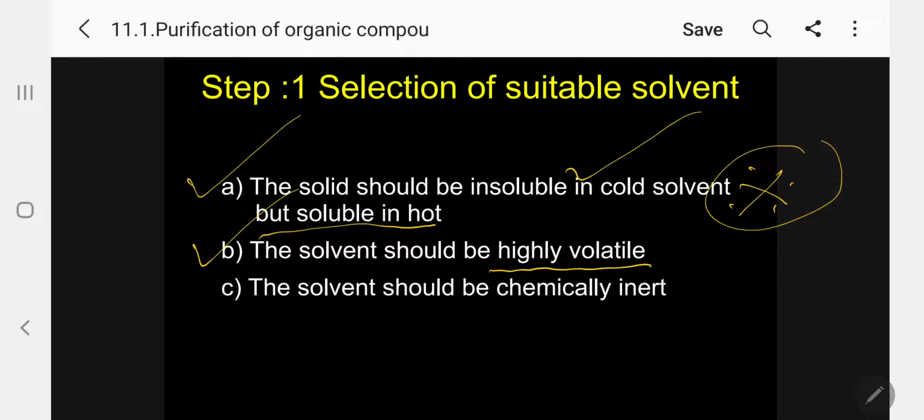Highly volatile means easily vaporizable, low boiling. Because after making the solution, we allow it to form crystals. So the solvent should evaporate slowly, automatically, without disturbing. So highly volatile. Number three, the solvent should be chemically inert. That means during crystallization, the solvent should not react with the organic solid.